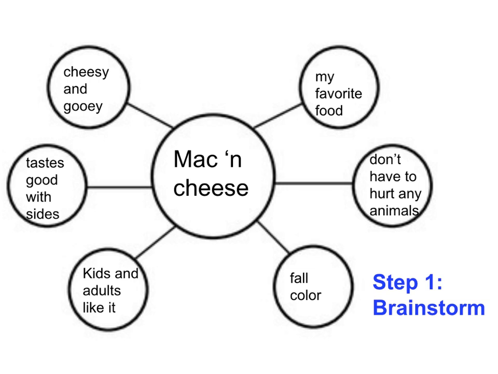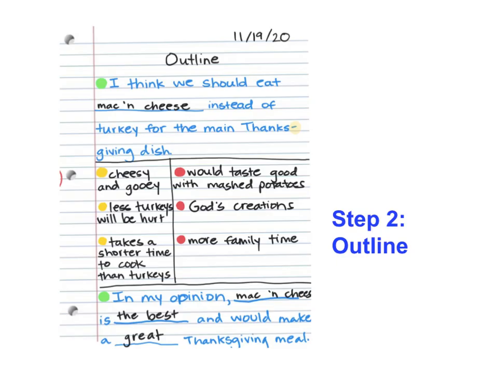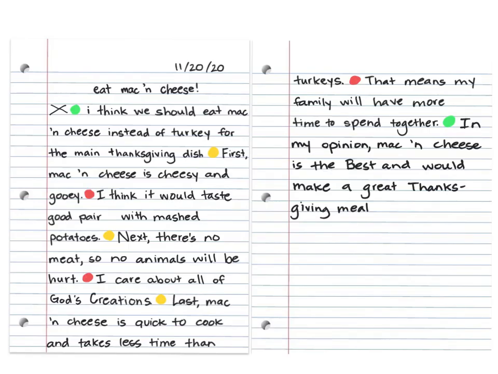First, we did a brainstorm. You thought about what food you would want to eat as the main Thanksgiving dish, and you thought about different reasons why. Because remember, when we have an opinion, we have to support that opinion by giving reasons why we think or feel that. Next, you took those ideas and you put them into an outline, which used those ideas from your brainstorm, but thought of it more in a paragraph form. Then we used that outline to write our rough draft. And this is what we did last Friday.